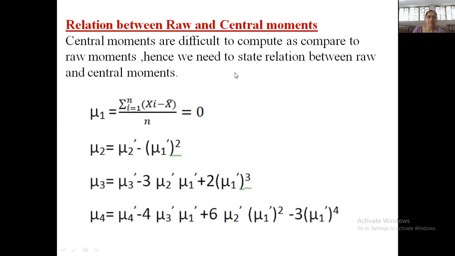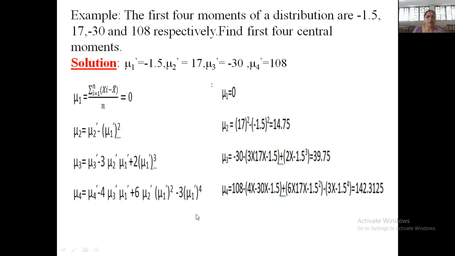Actually, I have taken this proof before. We know that mu1 is always equal to 0. Similarly, mu2, the second central moment, is mu2 dash minus mu1 dash square. Mu3 is equal to mu3 dash minus 3 times mu2 dash into mu1 dash plus 2 times mu1 dash cube, and this is the formula for mu4, the fourth central moment.